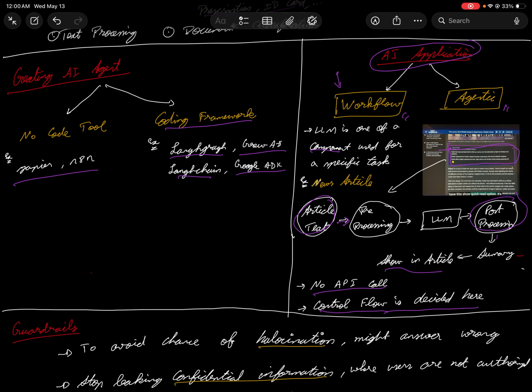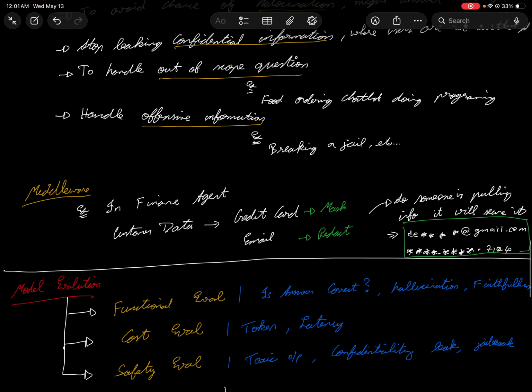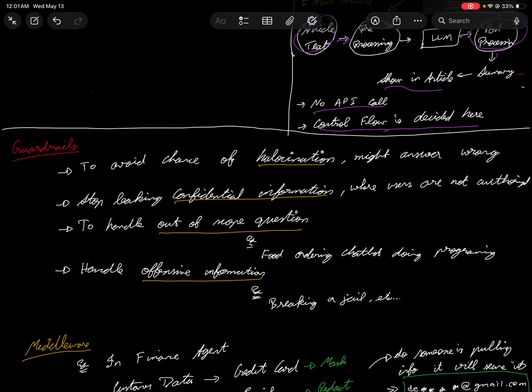Whenever you have an AI application, it might be fully agentic, it might be partially. When I say partially, it might be a part of your project. That's why it's called a workflow. Cool. Getting to the last topic, we have guardrails. So what are guardrails?